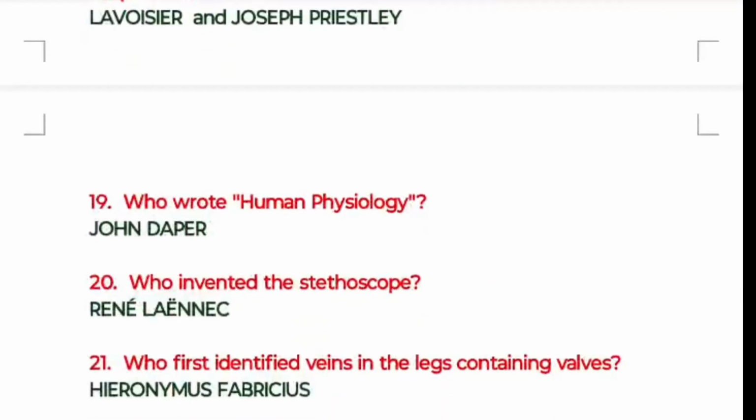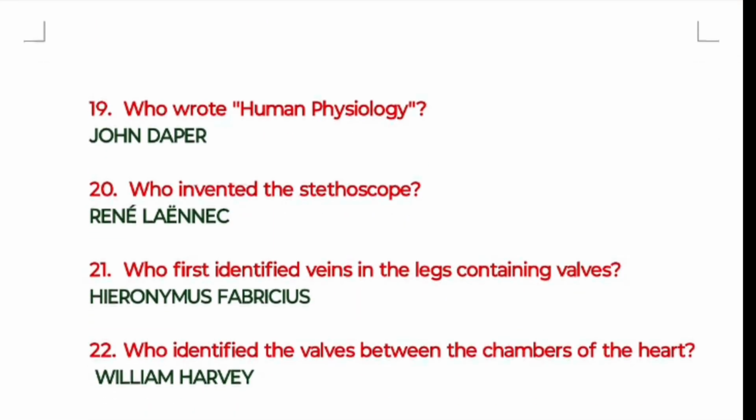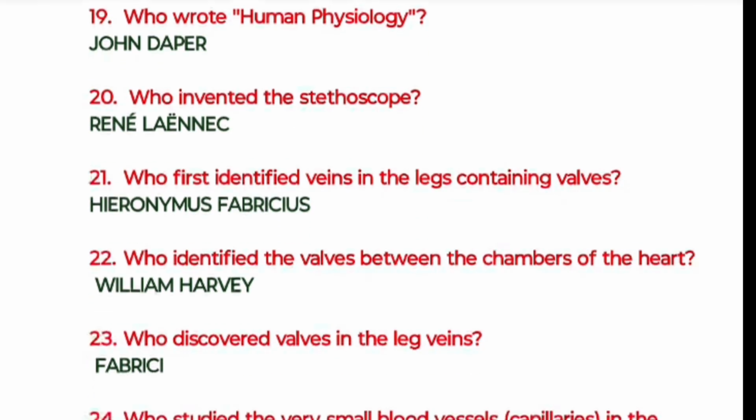19th one: who wrote Human Physiology? John Tapper. And who invented the stethoscope? René Laennec. The 21st one: who first identified veins in the legs containing valves? Hieronymus Fabricius, which is there in your textbook, and the complete name is Hieronymus Fabricius. The 22nd one: who identified the valves between the chambers of the heart? The scientist is William Harvey.